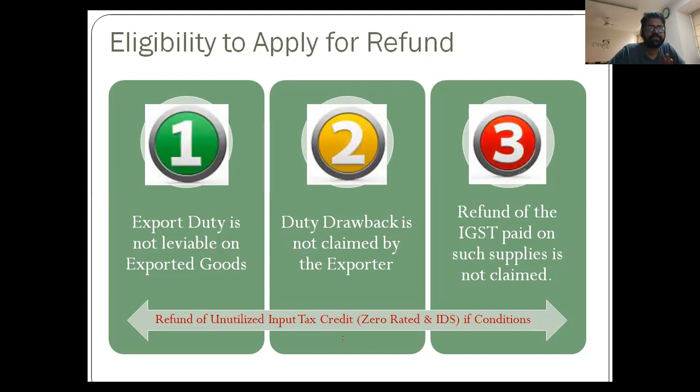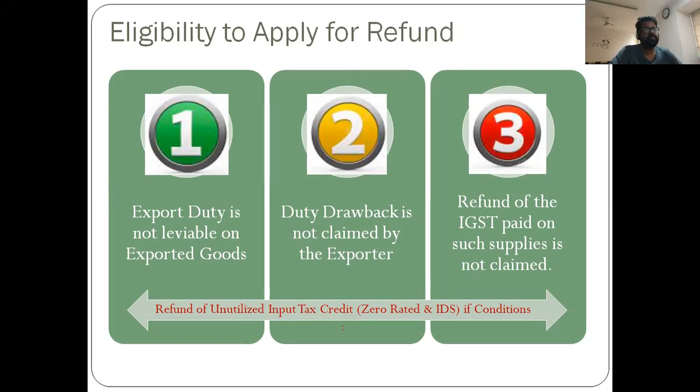In our example, it is specifically given that these goods are not covered by blocked credit under section 17(5). So the requirement to reverse the ITC in relation to exempt supplies is not warranted if it is a zero rated supply, to conclude. This can be inferred from section 16(2) of the IGST Act, which we have just seen. Now the question which needs to be addressed is whether the refund of such accumulated ITC can be applied for.